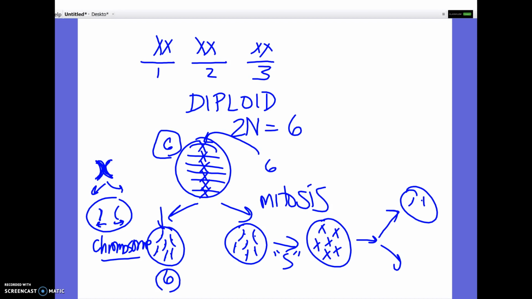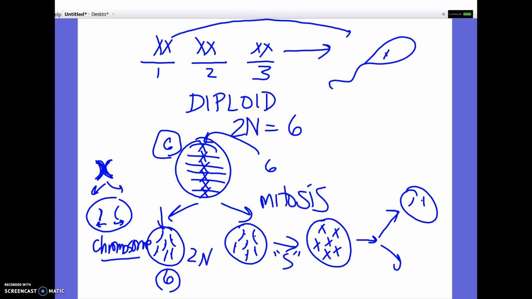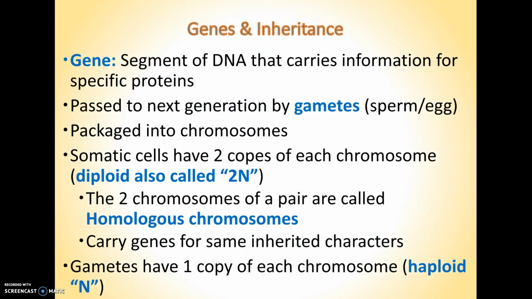So this is not a haploid cell. This is still 2N. A haploid cell is what you would get at the end of meiosis, where one copy of chromosome number 1, and one copy of chromosome number 2, and one copy of chromosome number 3 would go to this sperm, and this would have only 3 chromosomes, which would be the N or haploid number of chromosomes in the cell. And we're going to go over that again later, but I hope that sort of clarifies it, because there's been a lot of confusion the last few days about that.